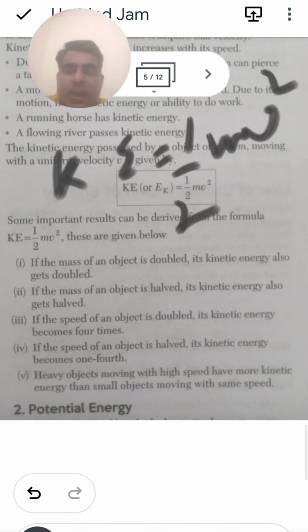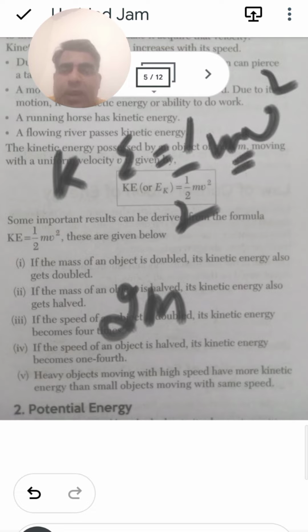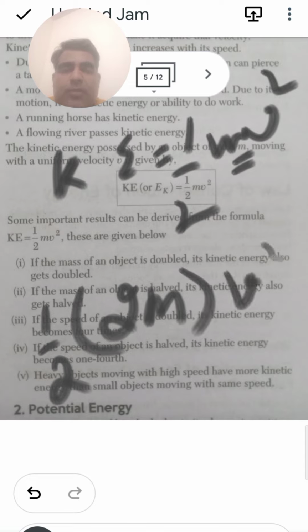If the mass of the object is doubled, its kinetic energy also gets doubled. In case of the mass, you can write this as 1 by 2, and in case of the doubled mass, you can write this as 2m, and this is v square.